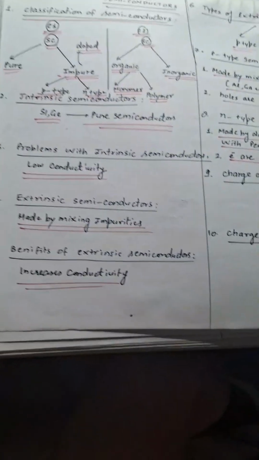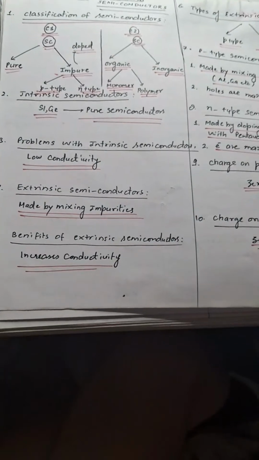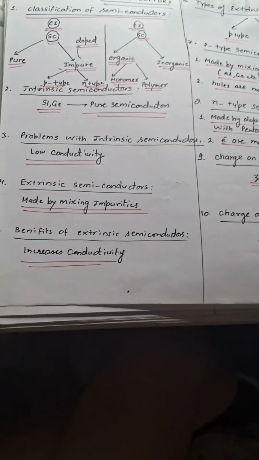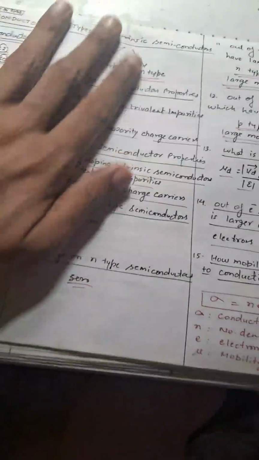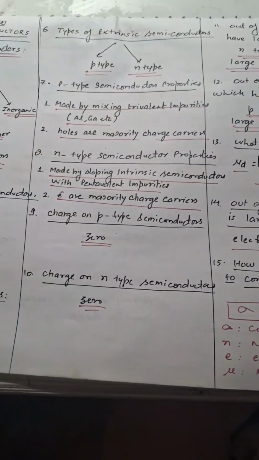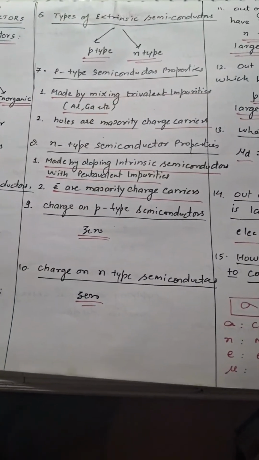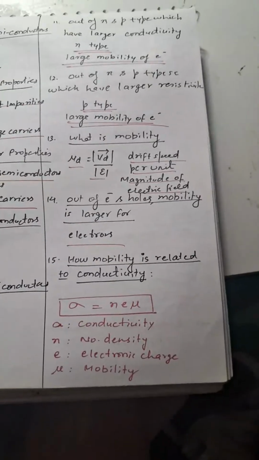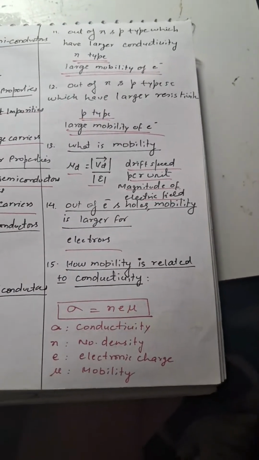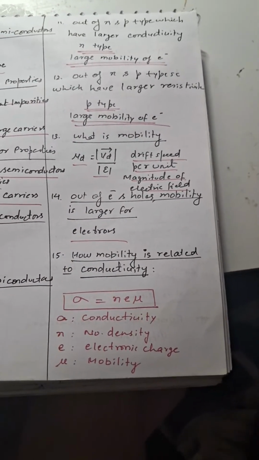Then we have questions based on semiconductors, which include classifications, intrinsic, extrinsic, benefits of extrinsic semiconductors, then types of extrinsic, p-type, n-type, charge, mobility, calculation of mobility, and relation with conductivity.